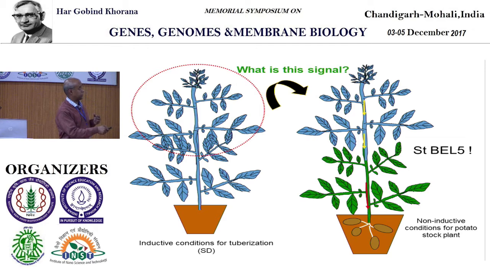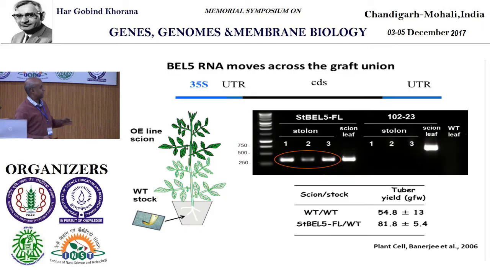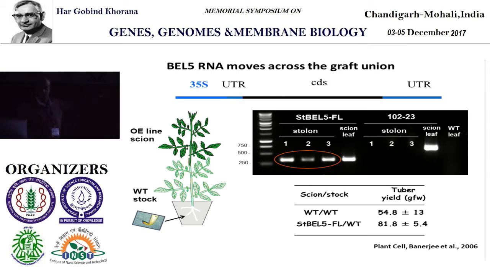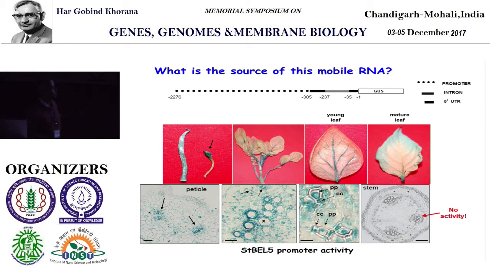We came to the conclusion that it is the StBEL5 RNA which is moving from here and triggering the plant to produce tubers. So BEL5 is a positive signal for tuberization. It's an activator. It activates the process. Okay, fine. That's what BEL5 is all about, old story, right? All these are already published. Nothing new here. You can look at all this.